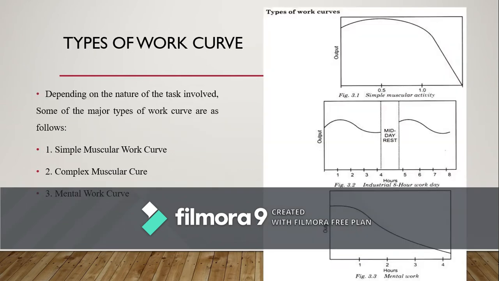As can be seen in this curve, a simple muscular task shows a short warm-up period followed by a high level of performance, after which a gradual tapering appears. Subsequently, a sudden drop occurs to a point of complete exhaustion. Such work curves resemble motor curves, but they involve simple coordination and fewer muscles. From a study of such curves, it can be concluded that the more complex and rapid the task, the faster is the rate at which fatigue sets in.